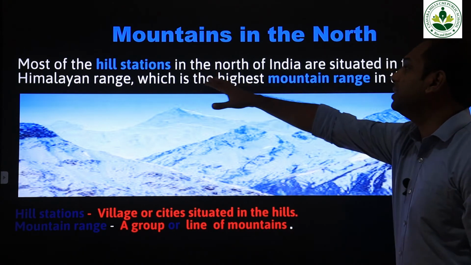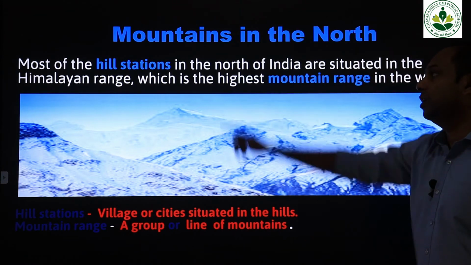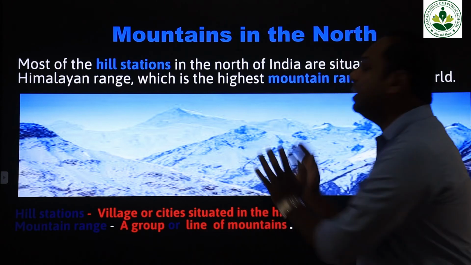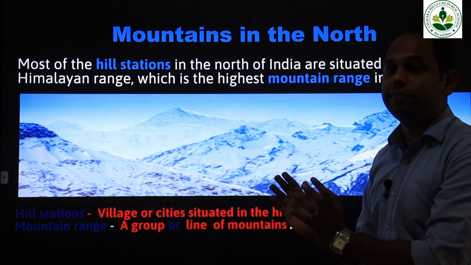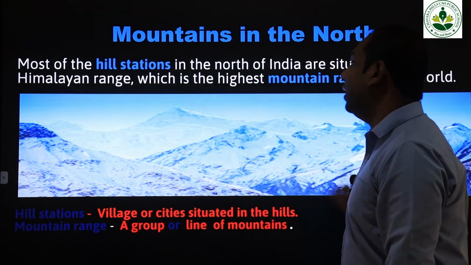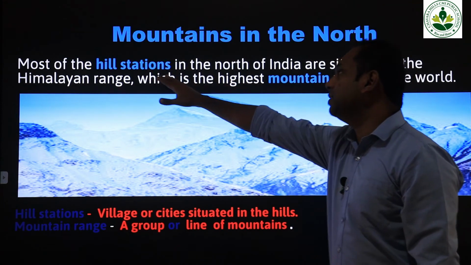Most of the hill stations in North India are situated in the Himalayan range. What is the meaning of hill stations? Small villages and cities are located where? In these mountains. That's why they are called hill stations.